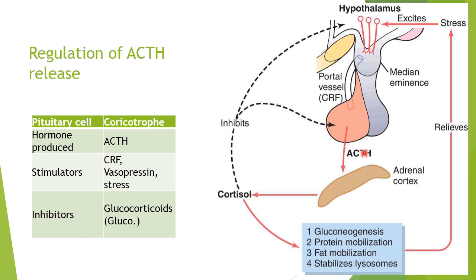So corticotropin is highest during the morning and its secretion decreases over the day and is least at night. So there is this circadian rhythm. Other than that, stress can cause release of corticotropin, which overrides the circadian control. The other factors that can stimulate the release of corticotropin is vasopressin, and inhibition, as we have seen, is by glucocorticoids.